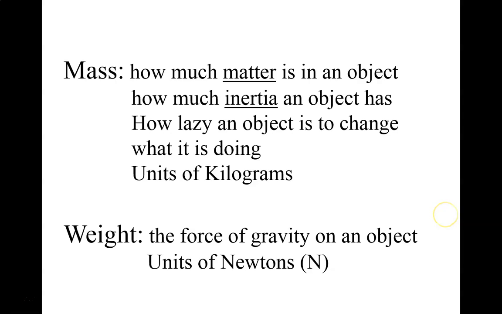So to recap, mass is how much matter is in an object. It's how much inertia the object has, which is how lazy an object is to change what it's doing, to either speed up or slow down. And we're going to be using units of kilograms to measure it. Weight is the force of gravity on an object, and we're going to be using units of newtons to measure it.